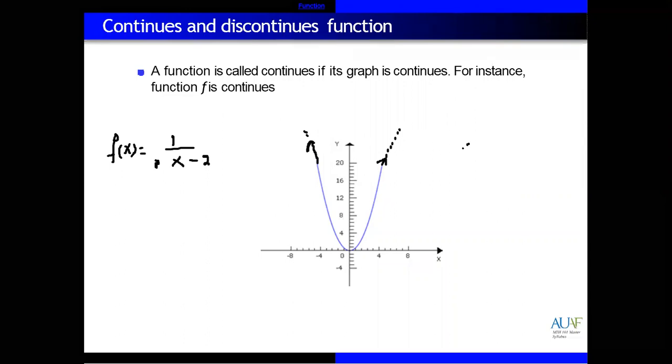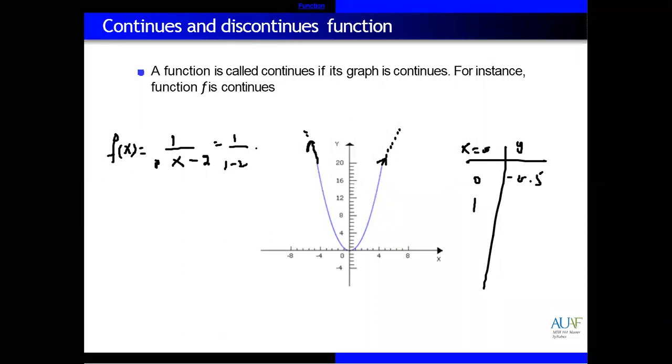If you give x equal to 0, what will be the value of y? 0 minus 2, so 1 over minus 2 equals minus 0.5. Same if you give x equal to 1: 1 over 1 minus 2 equals minus 1.